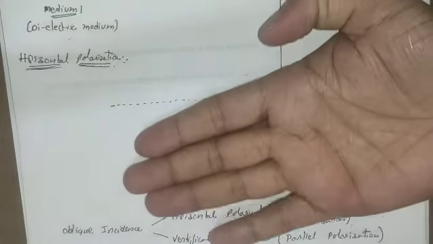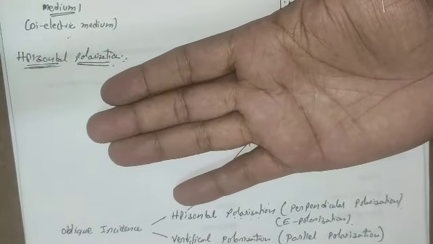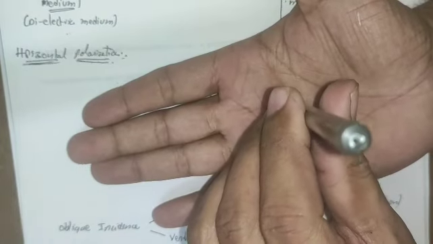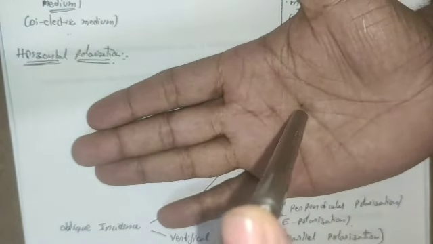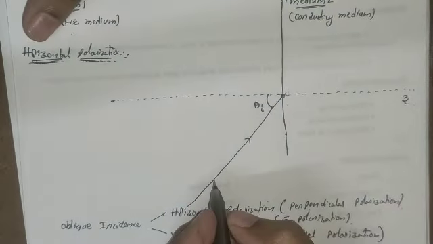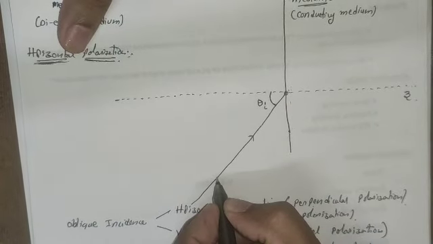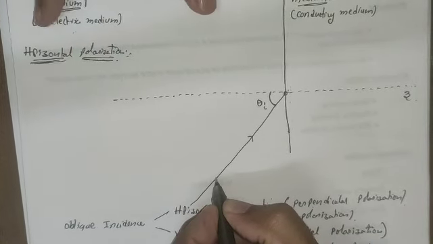Since this paper indicates the plane of incidence, the electric field is perpendicular. Let us take this pen. Just imagine this pen is the electric field, then the direction of the electric field is like that. That means the direction of this pen is perpendicular to the plane of incidence. Similarly, the incident electromagnetic wave has both electric field as well as magnetic field.